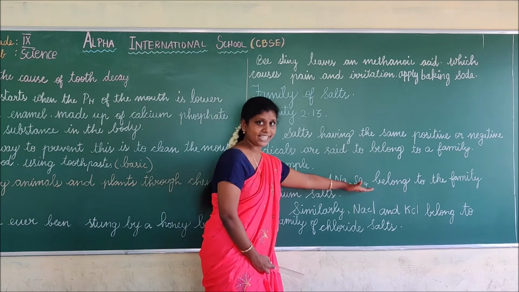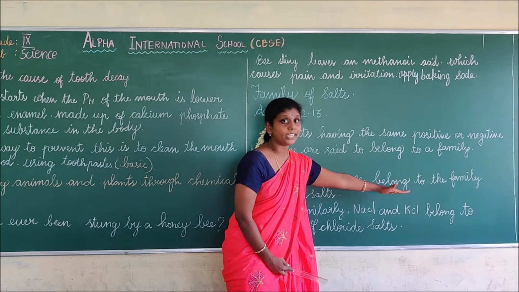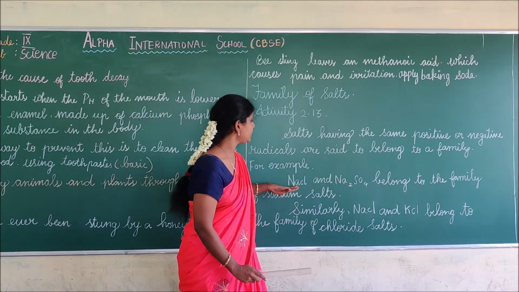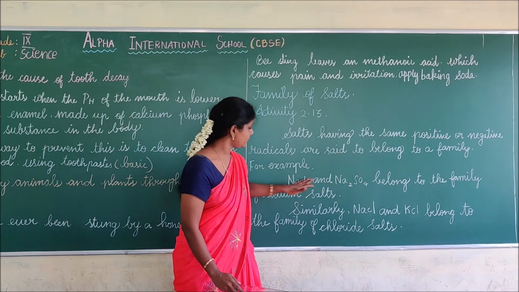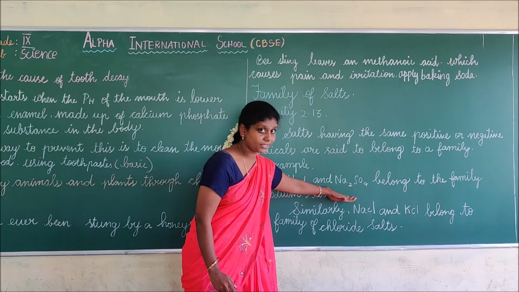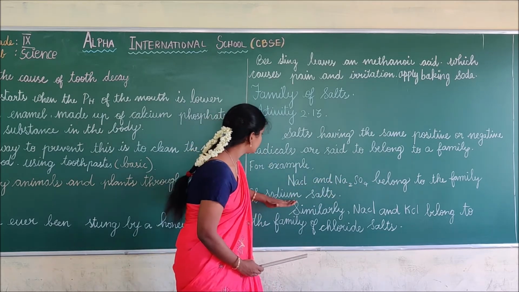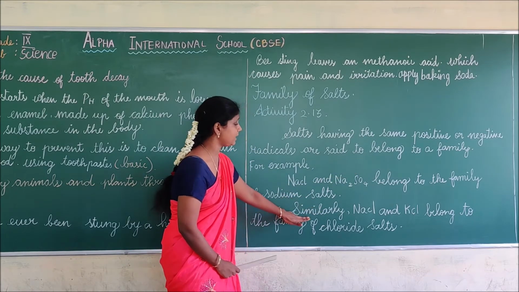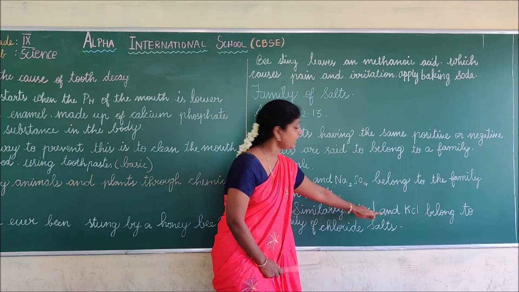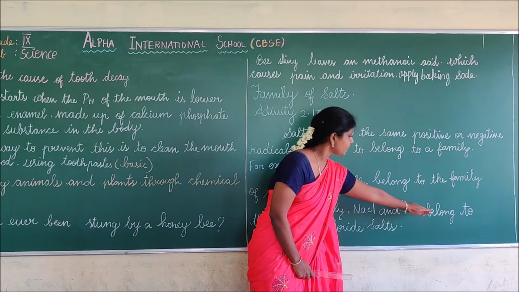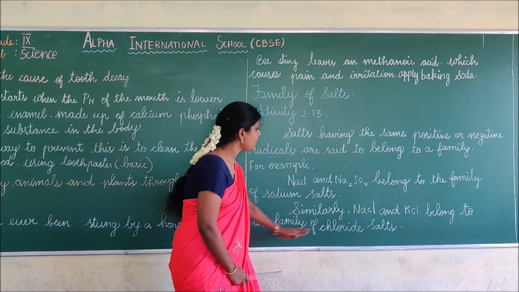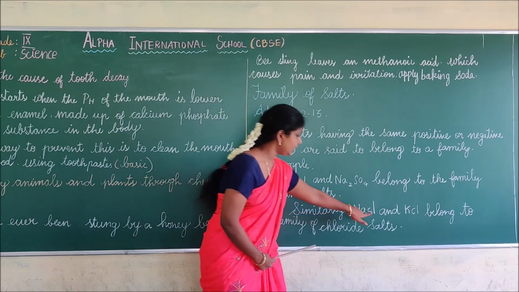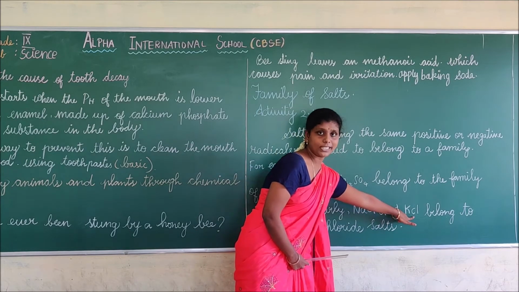Here, sodium sulfide belongs to what family? It belongs to the sodium family, because in these two, sodium is common. So sodium chloride and sodium sulfate belong to the sodium salt family. Similarly, sodium chloride and potassium chloride belong to what family? The chlorine family. Why am I saying it belongs to the chlorine family? Because here also Cl, here also Cl.